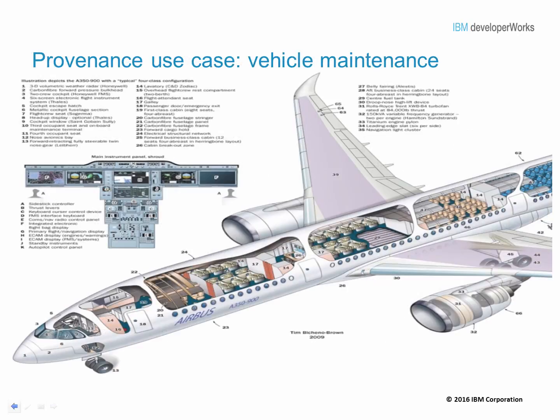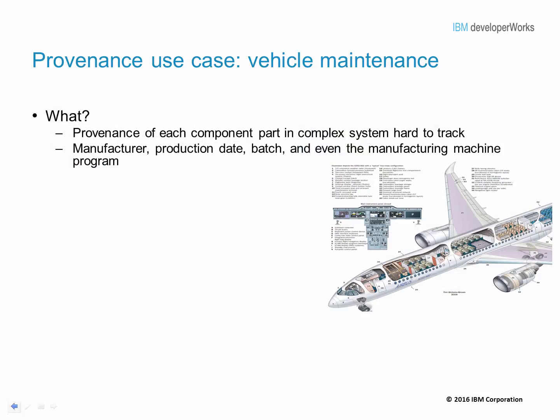Now, let's talk about the second use case that addresses provenance in aircraft vehicle maintenance. It is really very hard and complex to track provenance, which is the origin of each component involved in aircraft vehicle maintenance. There are different manufacturers, different production dates, different batches, and even different manufacturing machine programs. How does blockchain address or provide a solution for this use case?